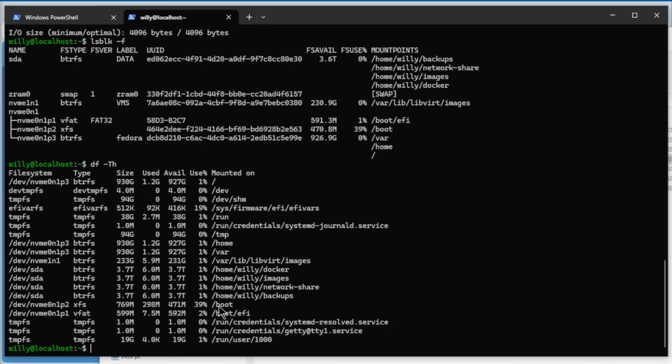We have also the boot and the EFI, the home and the var, and the root. On /dev/nvme1n1, we have our /var/lib/libvirt/images mount point for the virtual machines.